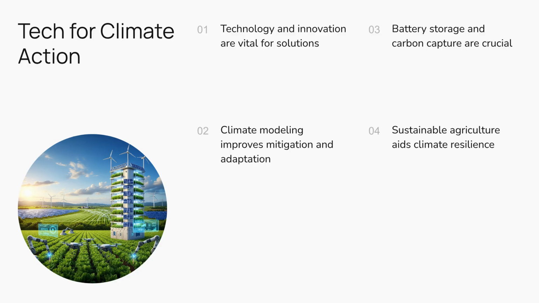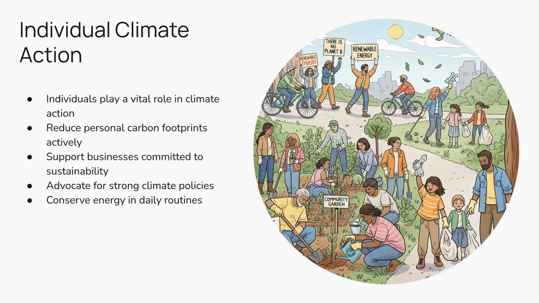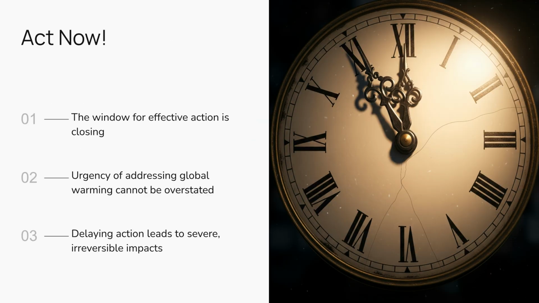Technology and innovation are vital. Breakthroughs in battery storage, carbon capture, sustainable agriculture, and climate modeling will be essential tools in both mitigation and adaptation efforts. While large-scale changes are needed, individuals also have a role. Reducing personal carbon footprints through conscious consumption, supporting sustainable businesses, conserving energy, and advocating for climate action all make a difference. The science is clear.